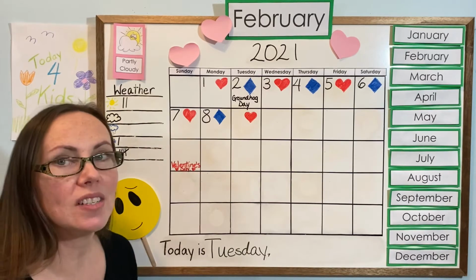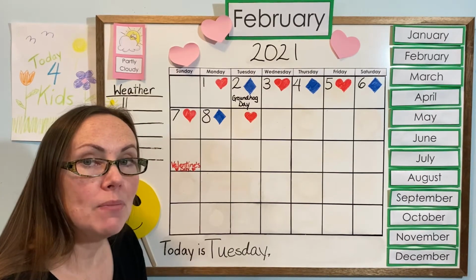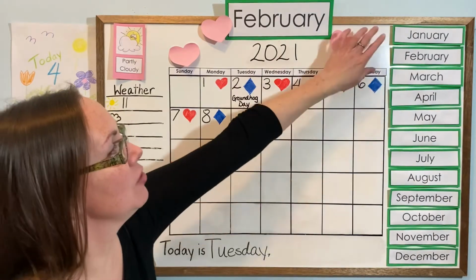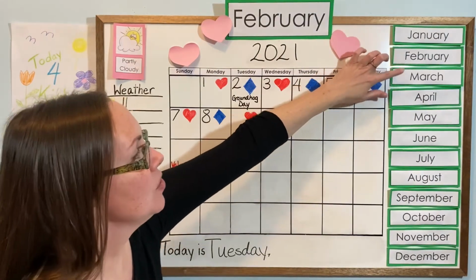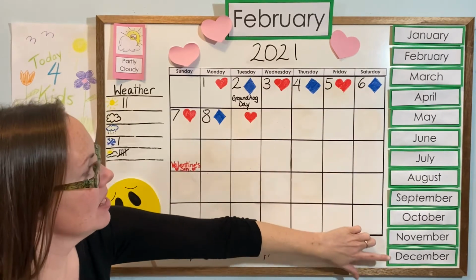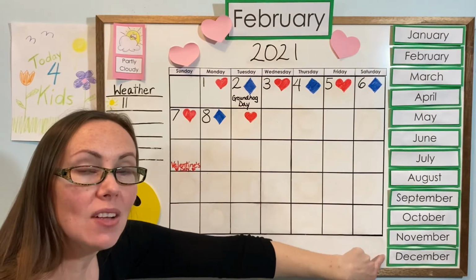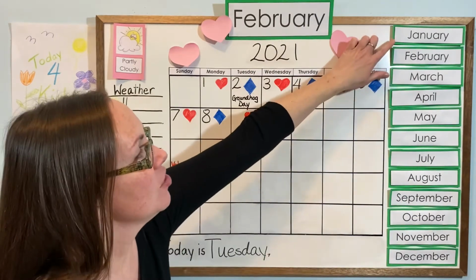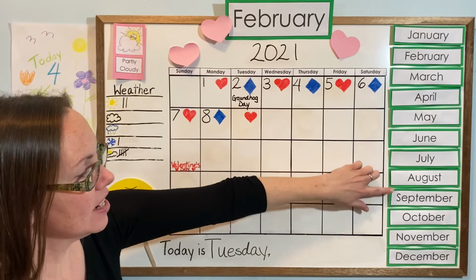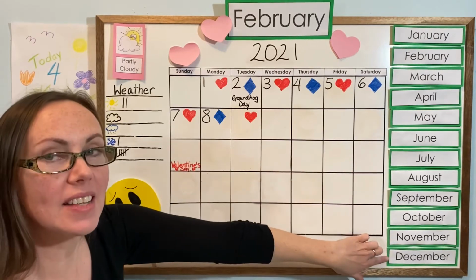And the next word is our month. Do you remember how many months there are in the year? Oh, I hear a really good guess out there. Let's see if you're right. Ready? 1, 2, 3, 4, 5, 6, 7, 8, 9, 10, 11, 12. Good job. Now let's say the names together. January, February, March, April, May, June, July, August, September, October, November, December.